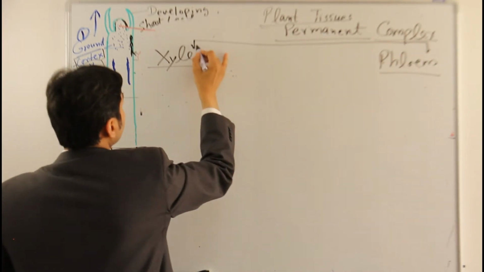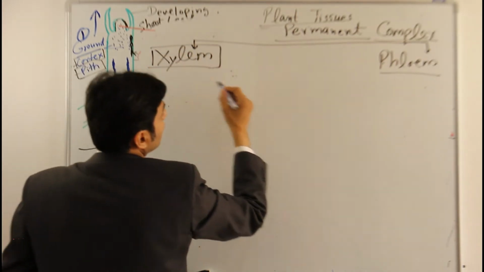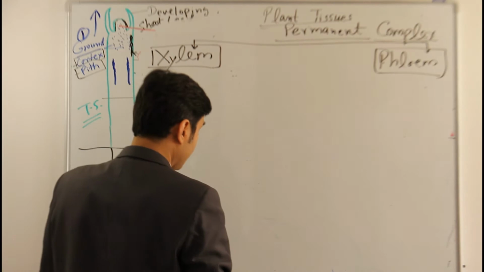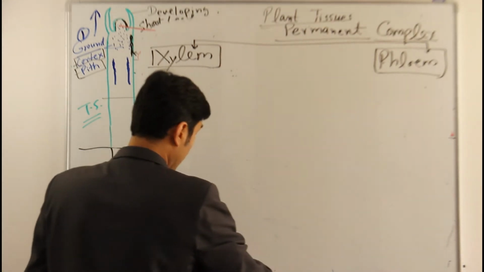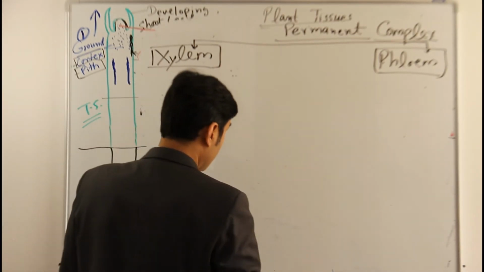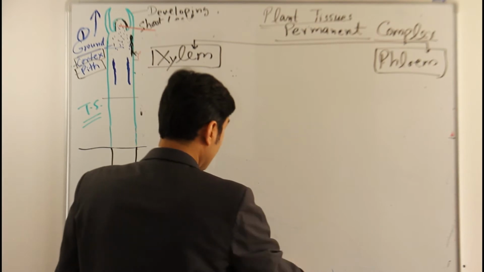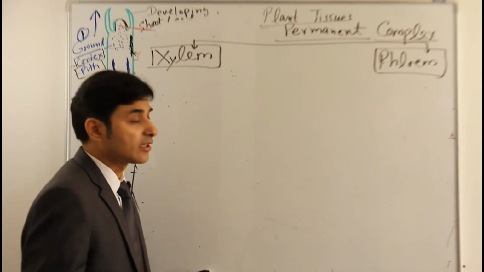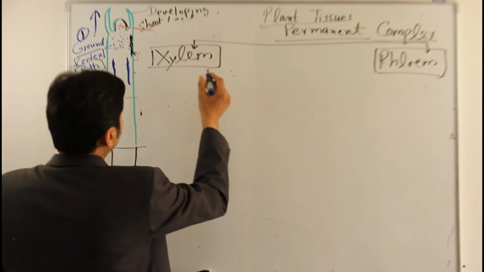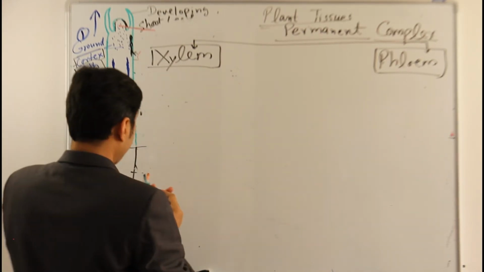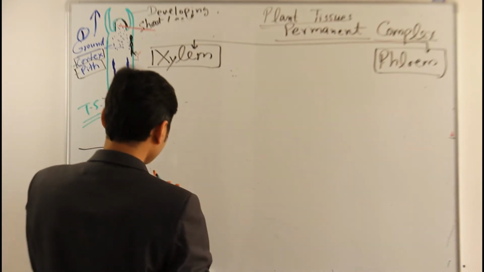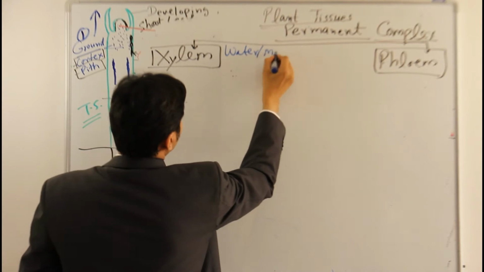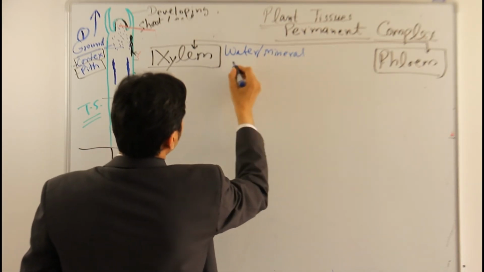Xylem is basically responsible for the uptake of water and nutrients, in the form of dissolved minerals, which are taken from the roots. So xylem is responsible for water conduction. It's called the water conduction tissue. So xylem is a water conducting tissue, conducting water and dissolved minerals.